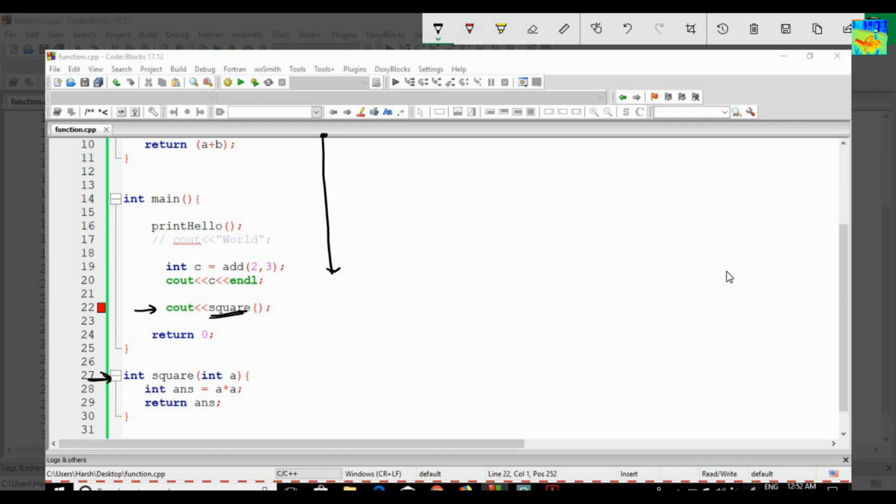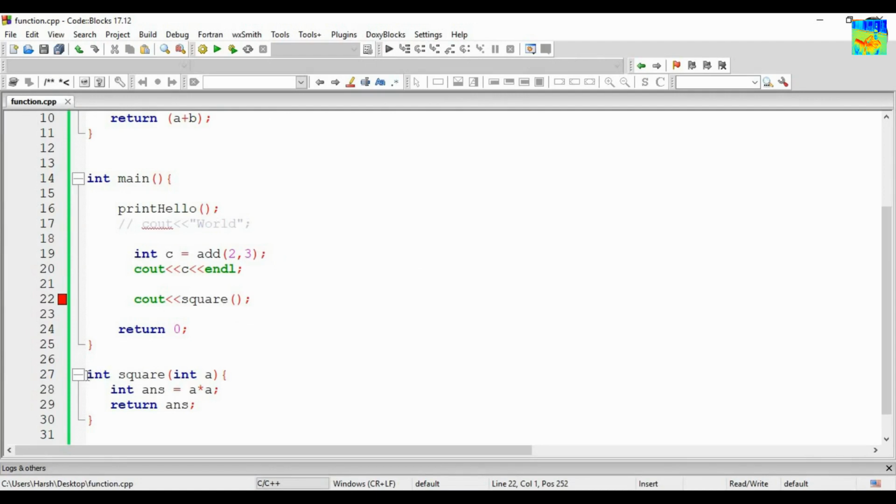One more thing. As soon as the compiler finds an error, for example, this is the start point and this is the end point, it will stop. It will not compile all these lines. So our compiler is getting stopped at line number 22.